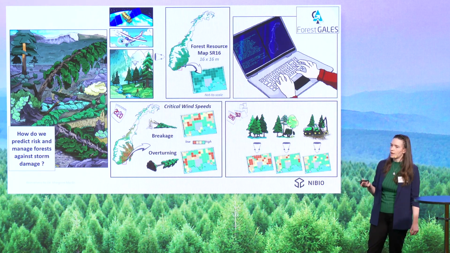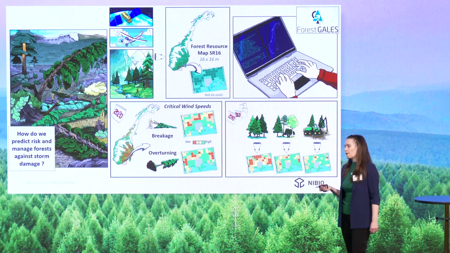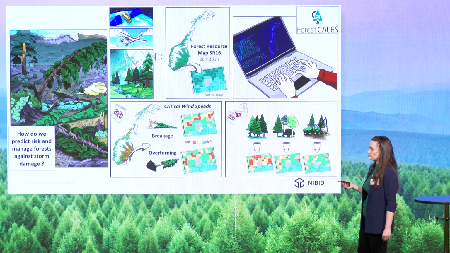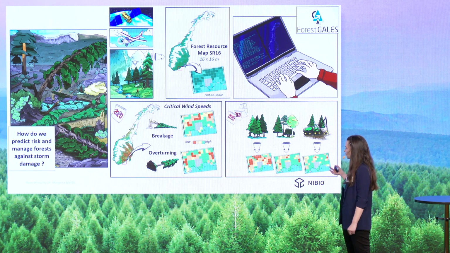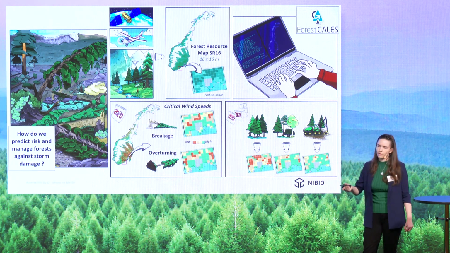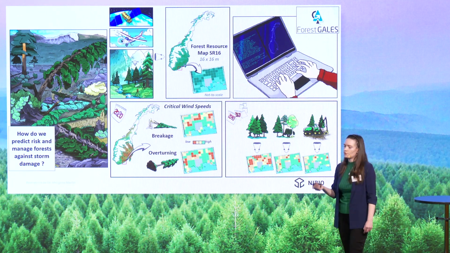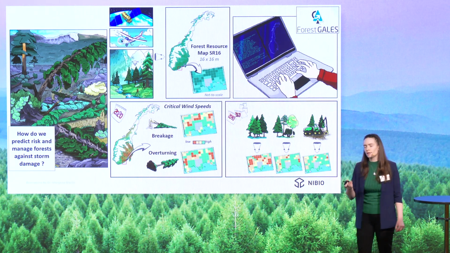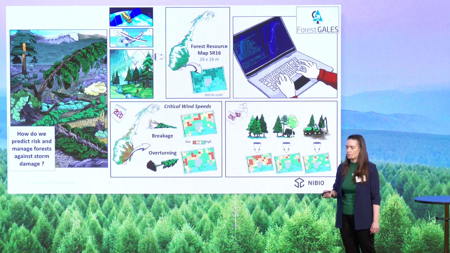We can then identify the vulnerable areas more likely to suffer damage in the next storm and adapt management planning accordingly. But we can do even more and predict the future vulnerability by using our high resolution forest map and predicting for the next 20 or 50 years using forest growth and dynamics models and ForestGALES under different climate and management scenarios to paint a picture of the vulnerability for the future. And then we can identify management strategies that are more likely to decrease the risk for our future forest.